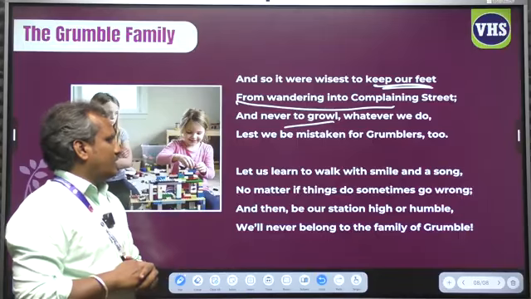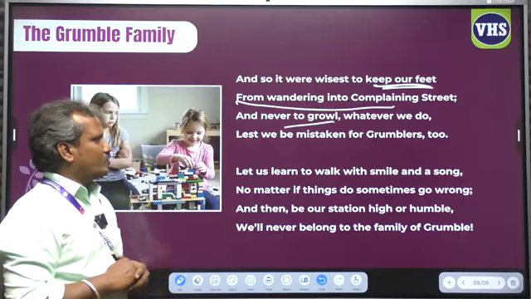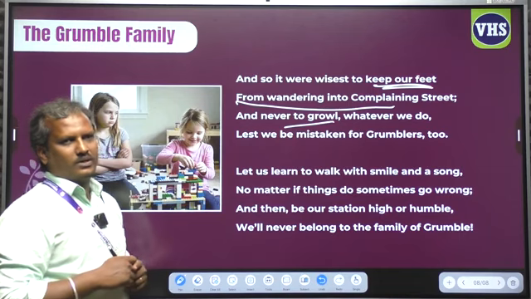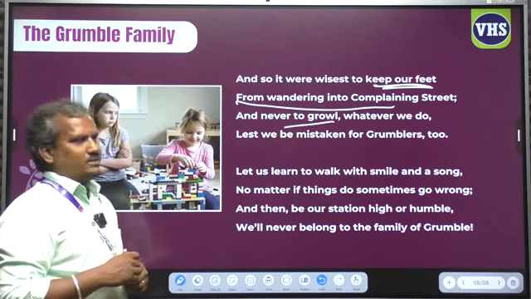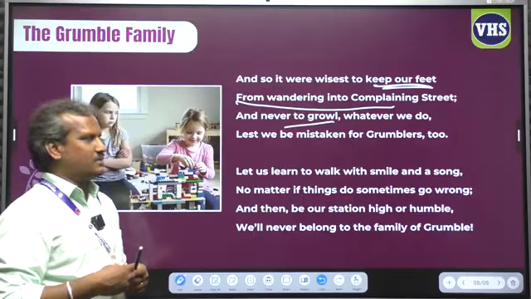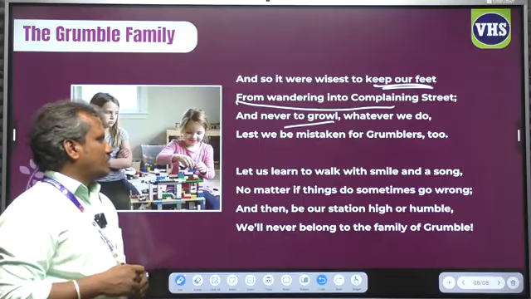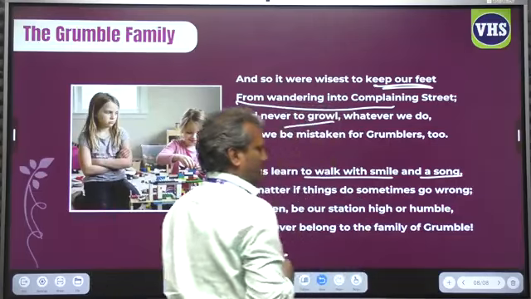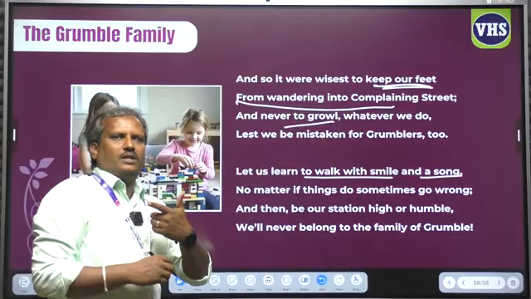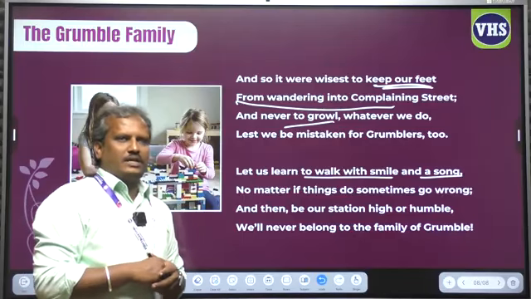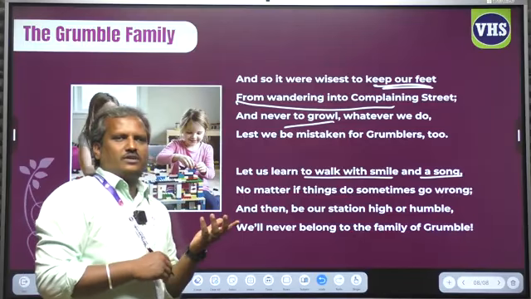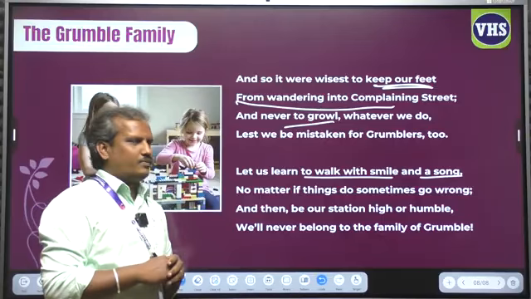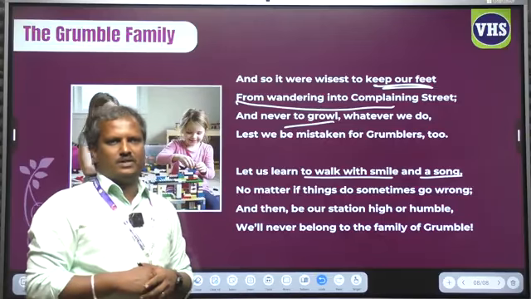Okay, and let us learn to walk with a smile and a song. This is very important from the poetess. The poetess advises us to learn to walk with a smile and song. Yes, we should have a smile on our face. I used to tell you in the classes that the priceless cosmetic that will make you so beautiful is just a smile. Right? That will generate a positive vibration around you.